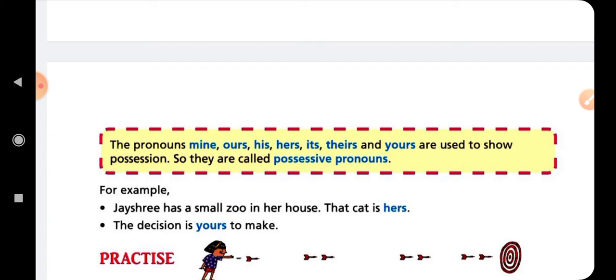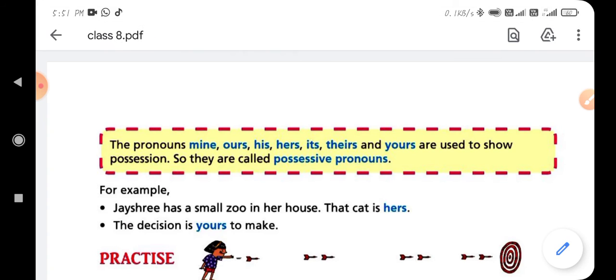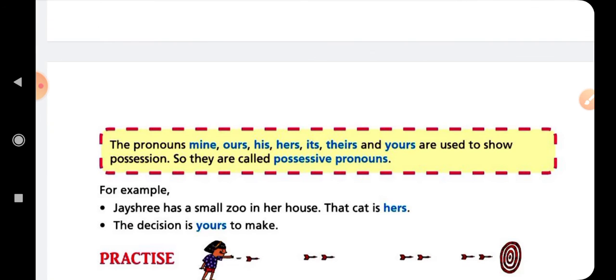The pronouns mine, ours, his, hers, its, theirs, and yours are used to show possession, so they are called possessive pronouns. It means these words, you can see the colored words, are used for possession. They show that the thing or person is completely your own. So these types of words refer to possession. So we can say these words will be possessive pronouns.